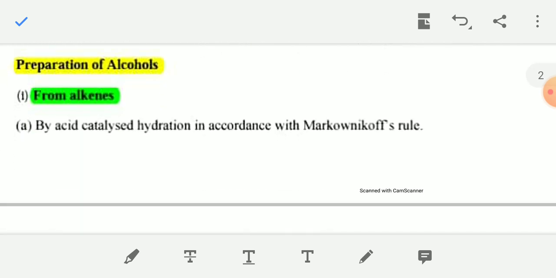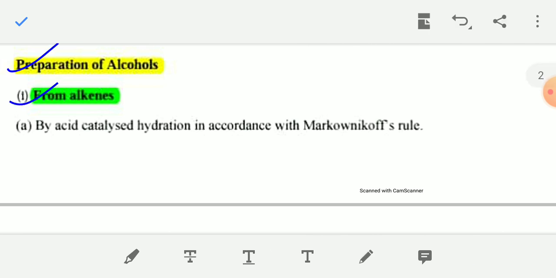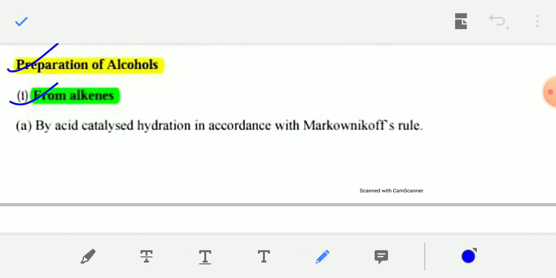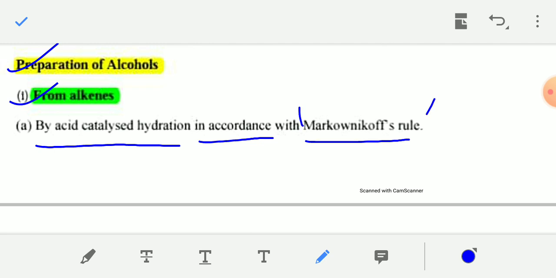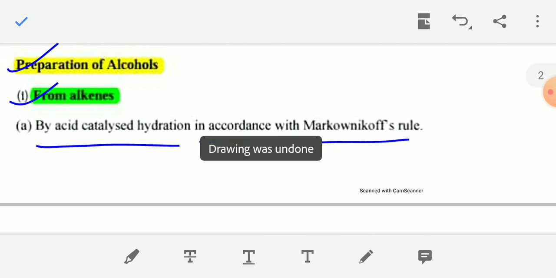Now, preparation of alcohol. First preparation is from alkene. You can prepare alcohol from alkene in different ways. First, preparation of alcohol by acid catalyzed hydration. And the rule involved in this case is Markovnikov rule. You have studied about Markovnikov rule in class 11. So the first reaction is acid catalyzed hydration of alkene.